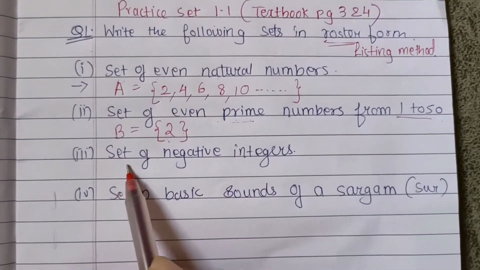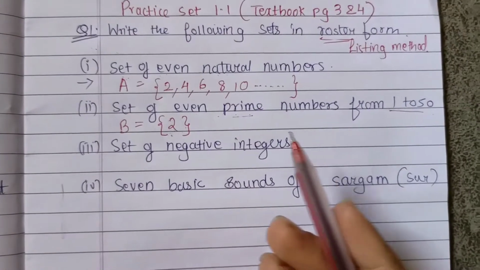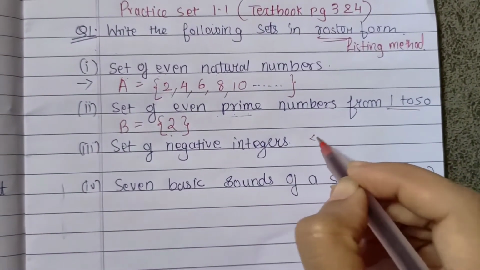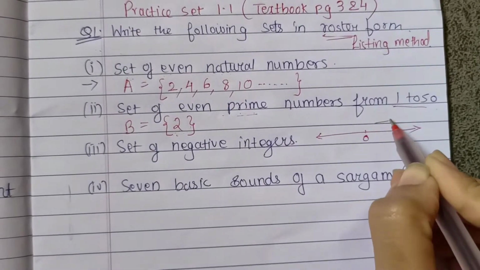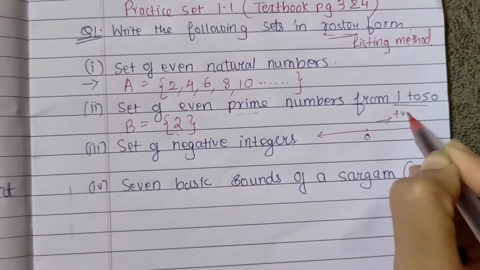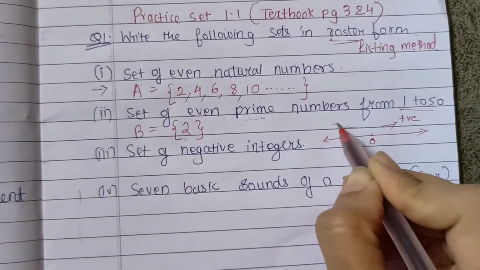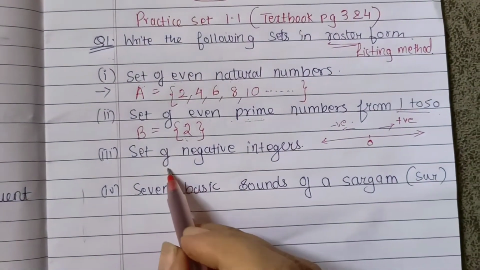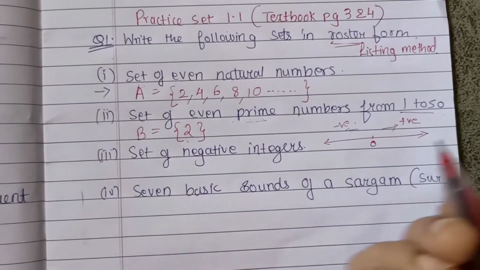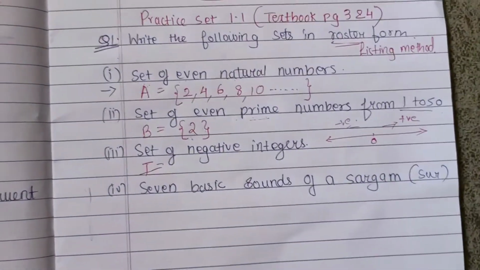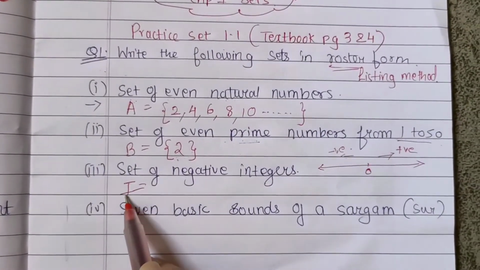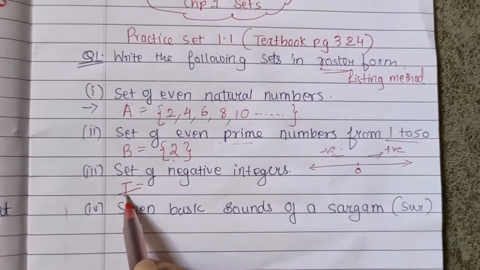Now, set of negative integers. Now what are negative integers? The number line everyone knows, correct? Towards the right hand side we have positive numbers and towards the left hand side of 0 we have negative numbers. So we have to write down the set of negative integers. We'll name this set as I. I stands for integers.